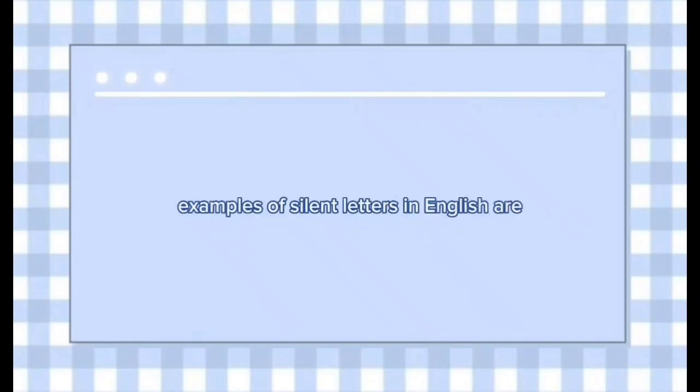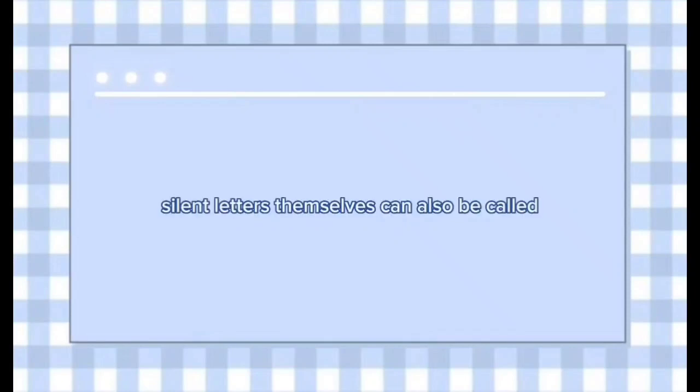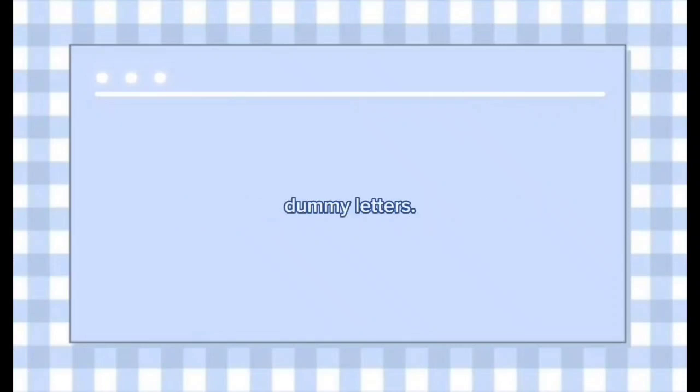Examples of silent letters in English are the letter B in subtle, C in scissors, G in design, T in listen, and C in talk. Silent letters themselves can also be called dumb letters.